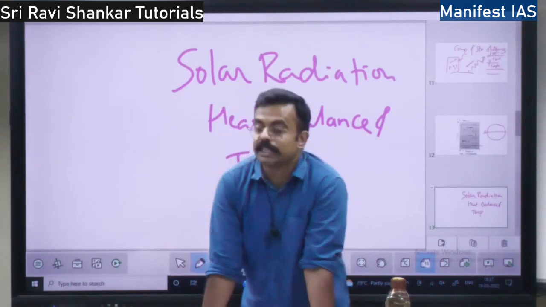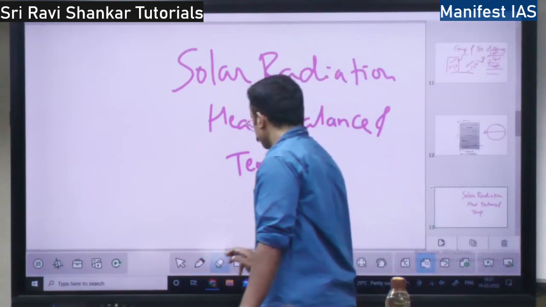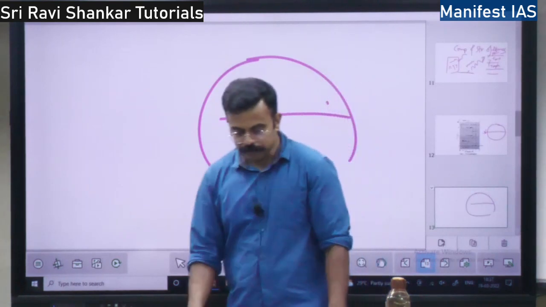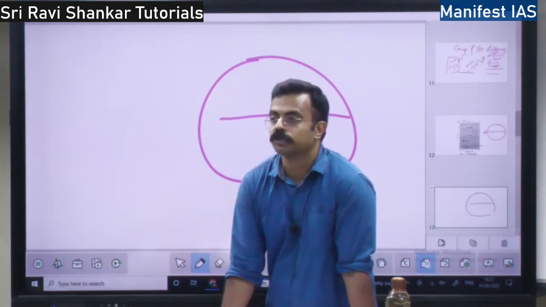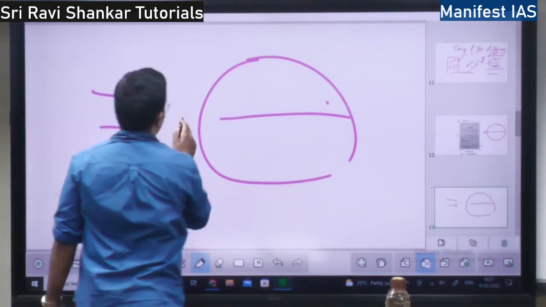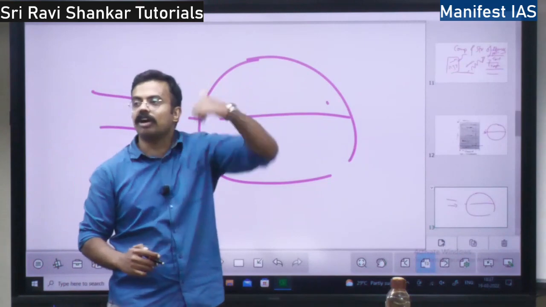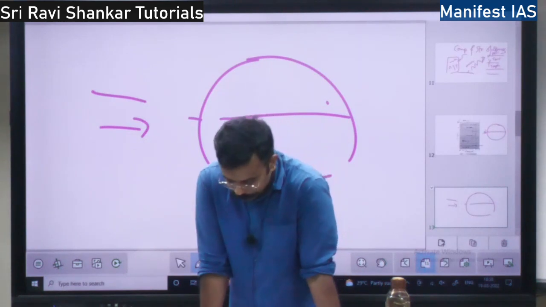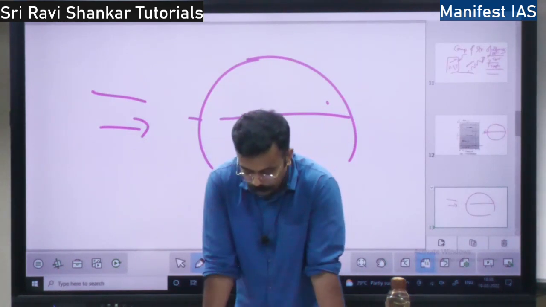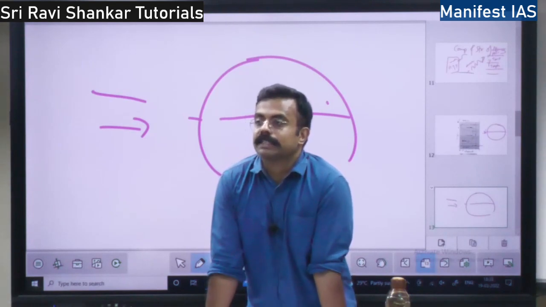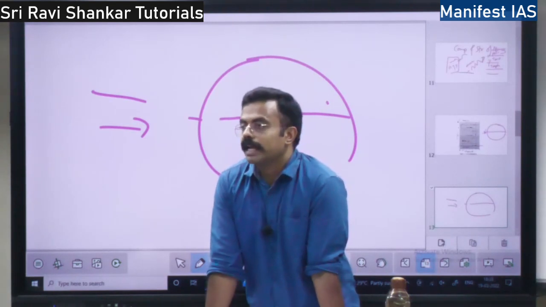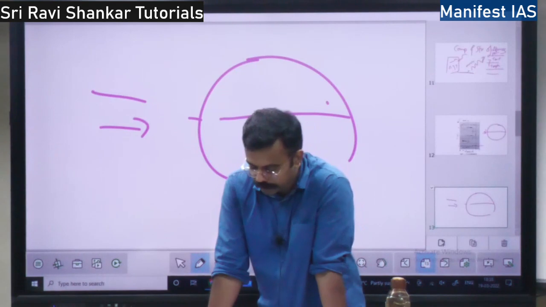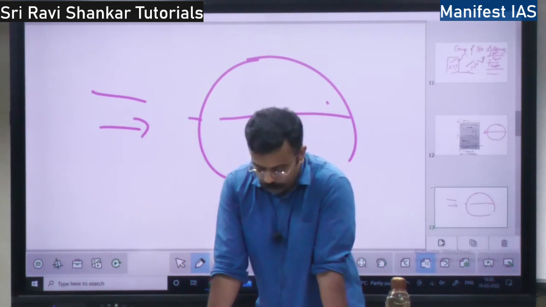One is that the earth is a geoid shape. You know what a geoid shape is. Because of this geoid shape, what happens? The rays fall obliquely over the atmosphere. The sun rays don't fall directly, they fall slantingly on the atmosphere. Because of this slant falling, there are temperature changes. Various places receive various heat energy because of the oblique fall of the sun's rays over the atmosphere, right?